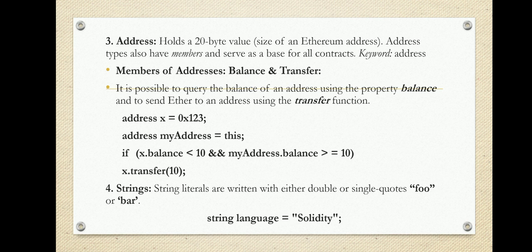The address x balance is less than 10 and my address dot balance is greater than or equal to 10, so I am trying to transfer 10 ethers to the address x. Like this we can use the balance as well as transfer functions, and address is one of the data types in Solidity.